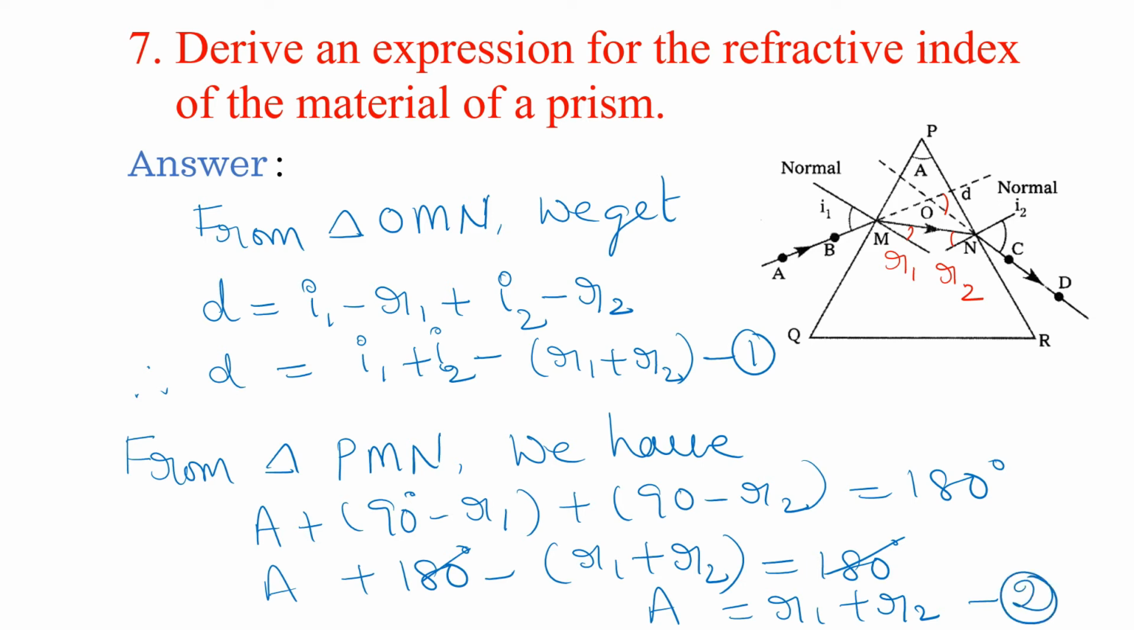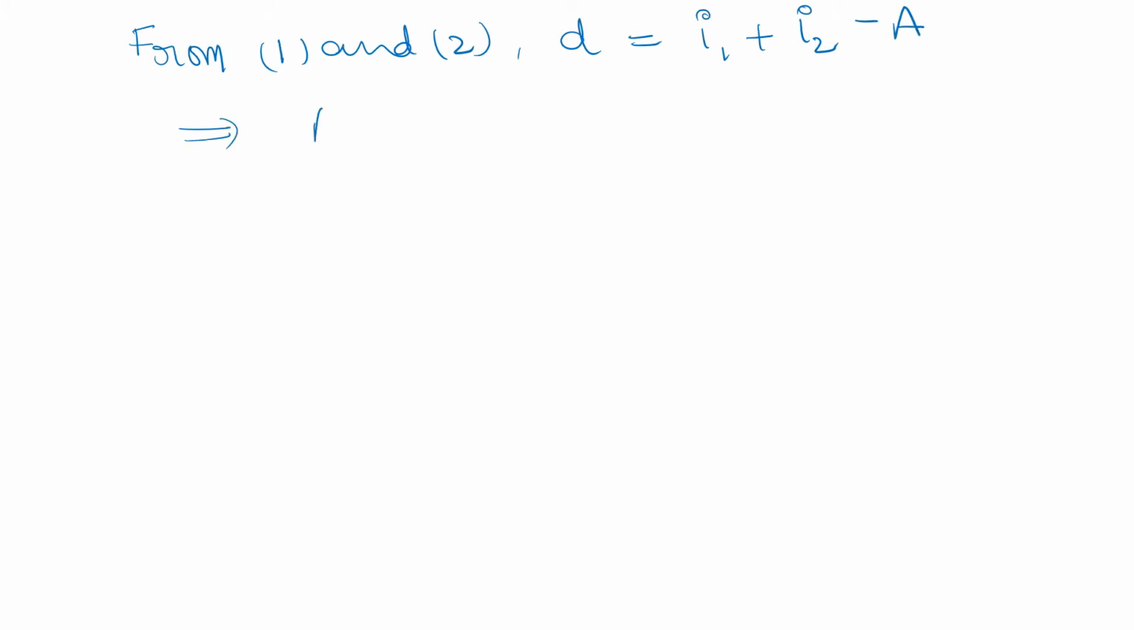Now from equations 1 and 2, substituting A in place of R1 plus R2, D is equal to I1 plus I2 minus A. So from this we write A plus D is equal to I1 plus I2.